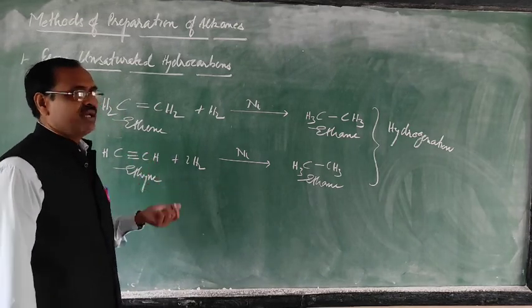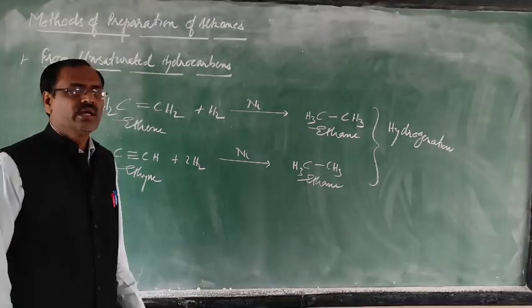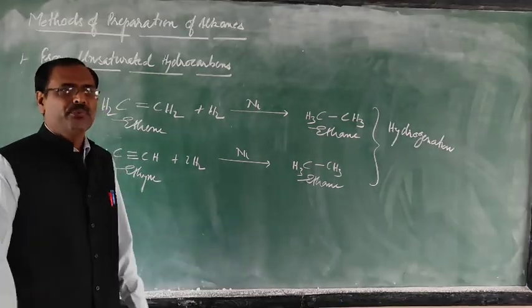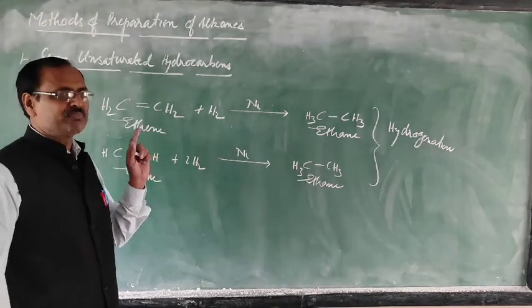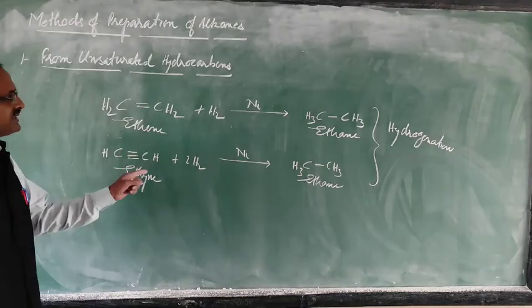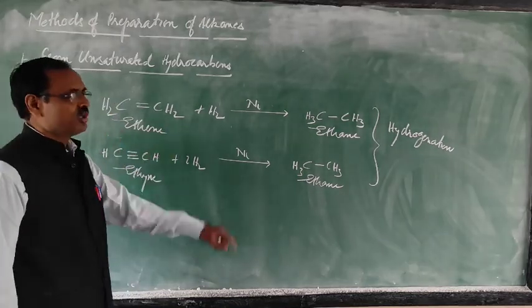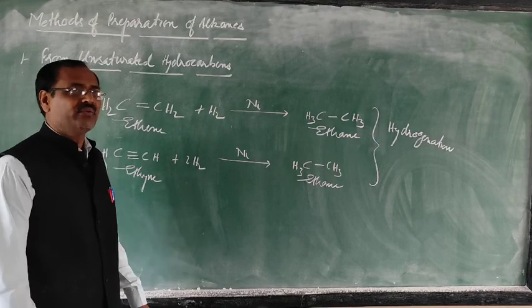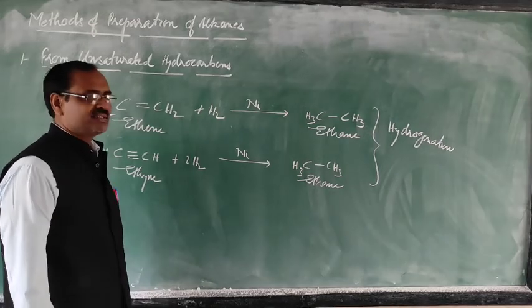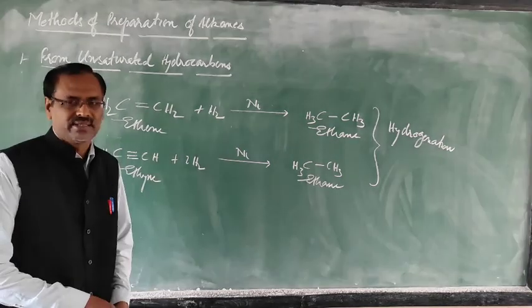Just see, they are taking the vegetable oil. Vegetable oil is unsaturated. It is purified, and after purification, hydrogen gas is passed in the presence of the nickel catalyst at the right temperature and pressure. So when this hydrogen gas is passed, the change of state is there from liquid to solid. When there is a change of state, we can know that now it is saturated and the vegetable oil is converted into vegetable ghee.